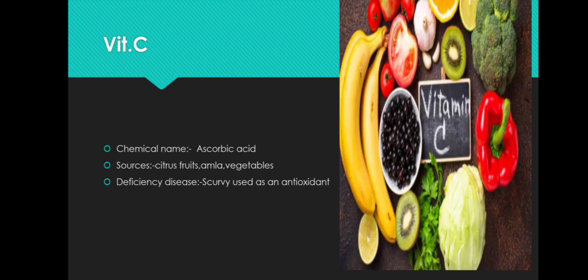Vitamin C, the chemical name of vitamin C is ascorbic acid. Sources of ascorbic acid include all the citrus fruits, as well as amla, and all those vitamin C rich foods are actually rich in vitamin C. Deficiency disease causes scurvy. Scurvy means the gum starts bleeding in such a disorder. Vitamin C is used as an antioxidant. So scurvy may actually occur because of vitamin C deficiency.